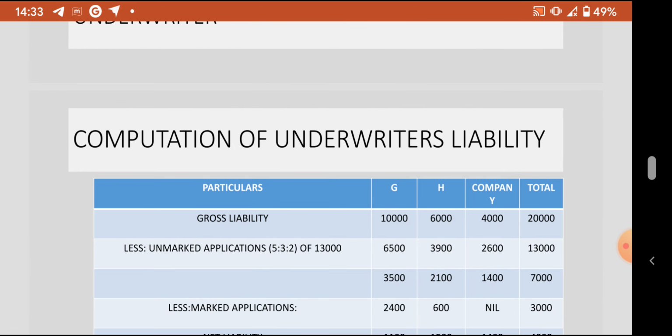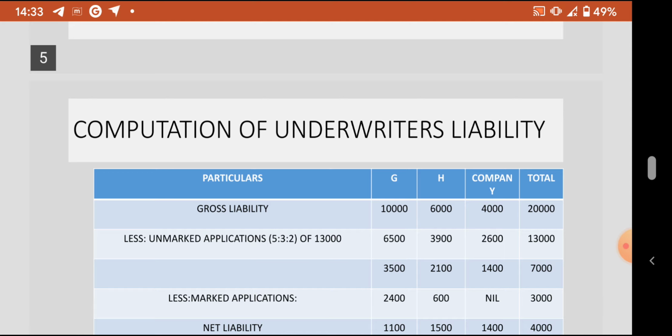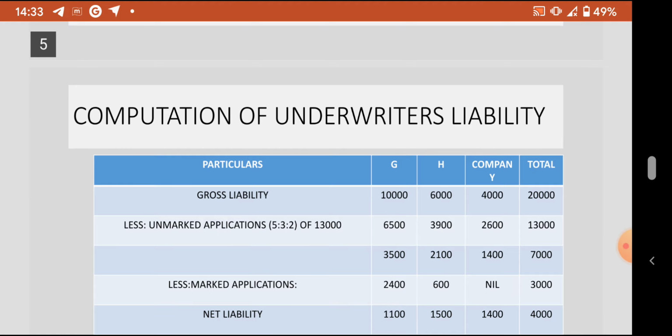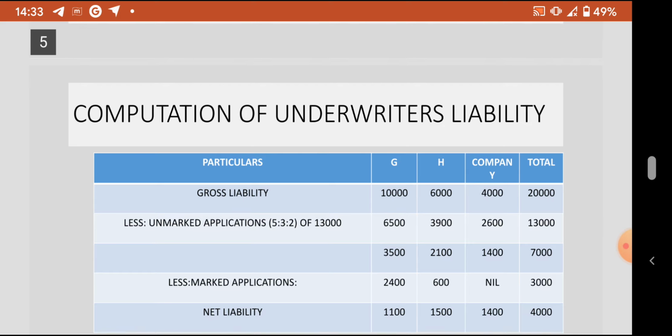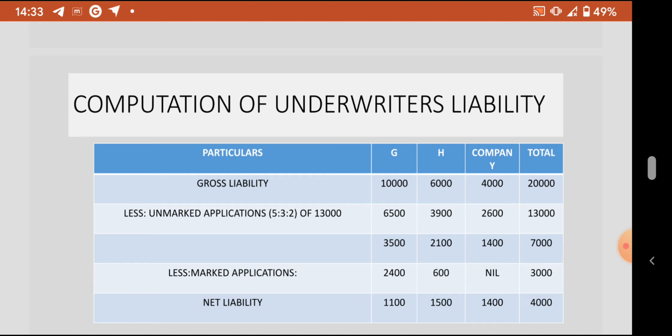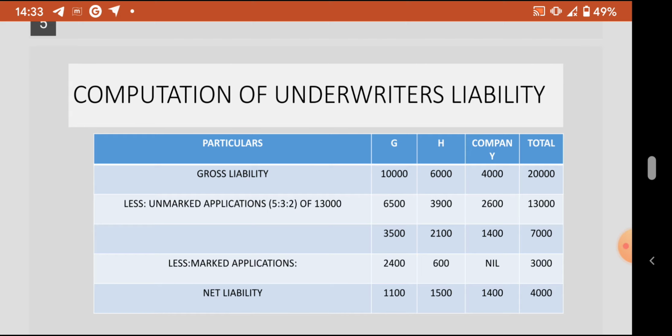So, total shares issued by the company is 20,000. Gross liability of G is 10,000, H is 6,000, and the balance is assumed to be the company's liability, which is 4,000. So we deduct the unmarked applications in the ratio of the gross liability, which is 5 to 3 to 2. So 13,000 unmarked applications are deducted.